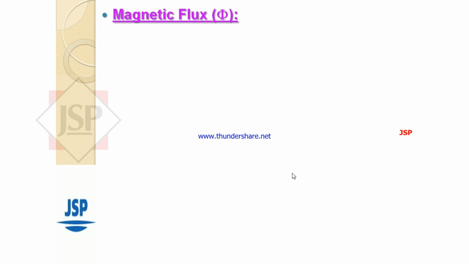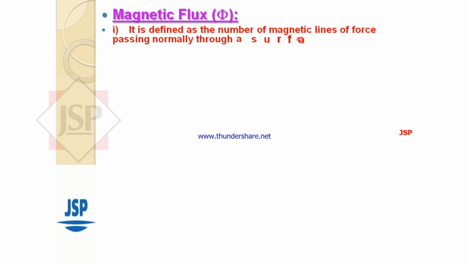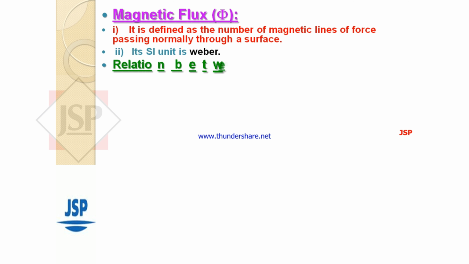Magnetic flux phi. First point, it is defined as the number of magnetic lines of force passing normally through a surface. Second point, its SI unit is Weber. Relation between B and H, that is B equal to mu H, where mu is the permeability of the medium.